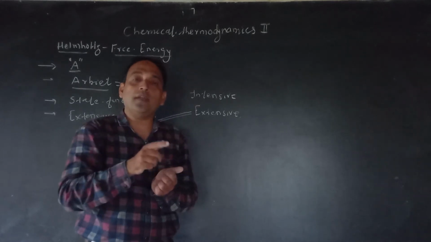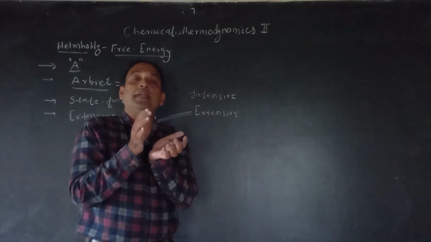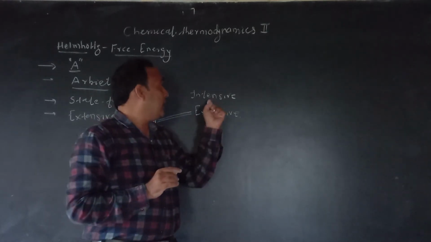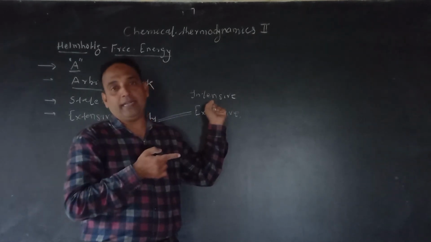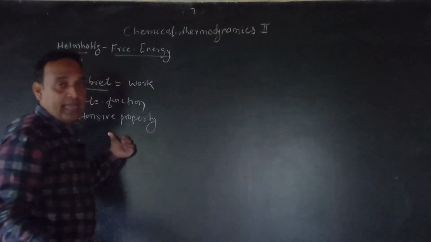आप 1 ml water ले रहे, 10 ml water ले रहे, 100 ml water ले रहे, that property remains same. Property मतलब boiling point remains same. That is called as intensive property, which is independent of the amount of matter. And which depends upon the amount of matter, that is called as the extensive property.